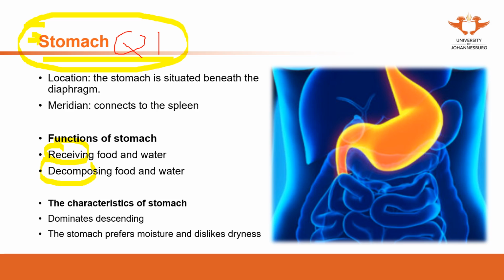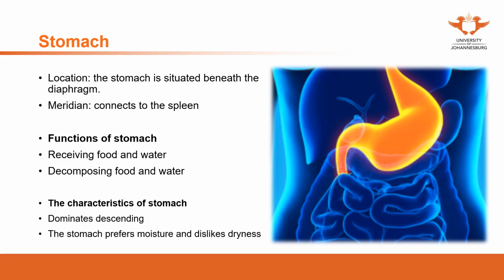As these functions are in combination with the spleen function, in order to improve the stomach qi, we also need to tonify the spleen. The stomach qi is actually a part of the qi of the whole body. When this qi goes to the stomach and acts in the function of receiving and decomposing food and water, this part of qi we call the stomach qi.